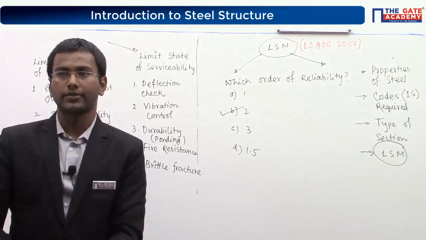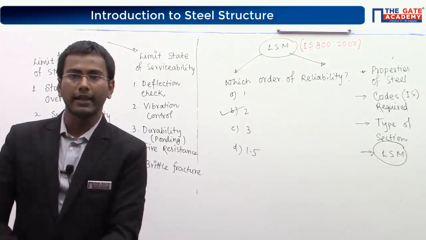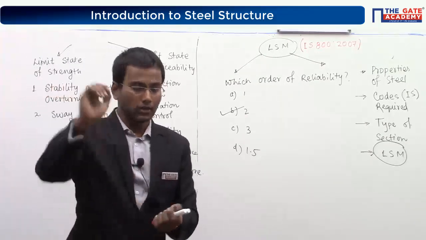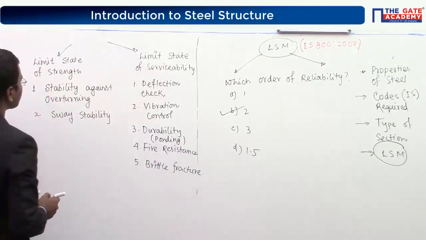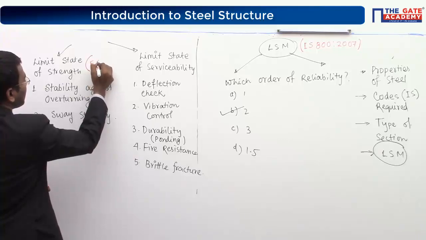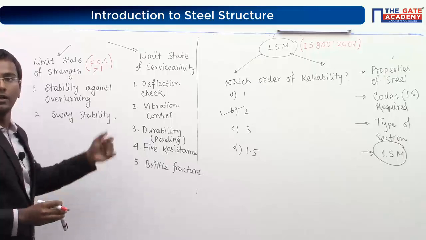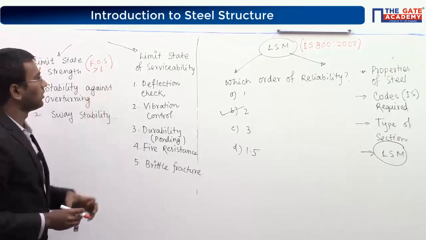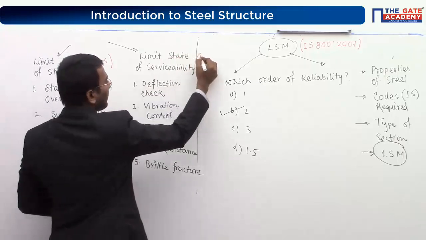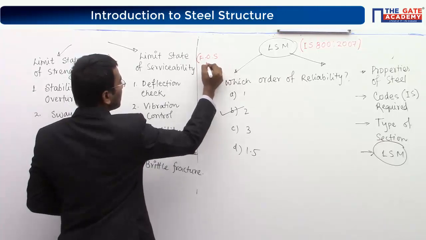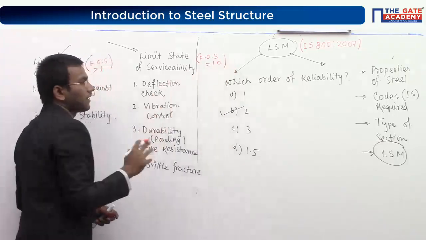In loading, correct. In the loading condition we will take more safety. So for limit state of strength, the factor of safety is greater than 1. But in serviceability, the factor of safety is equal to 1.0 or sometimes less.